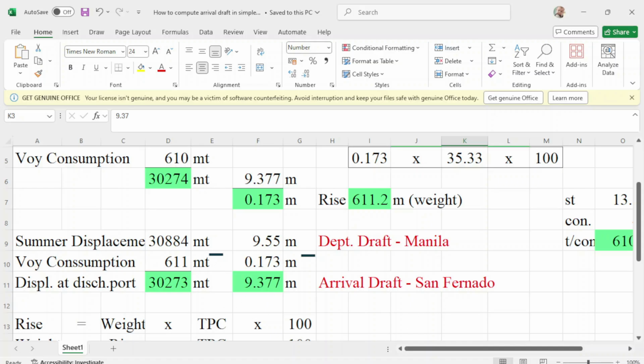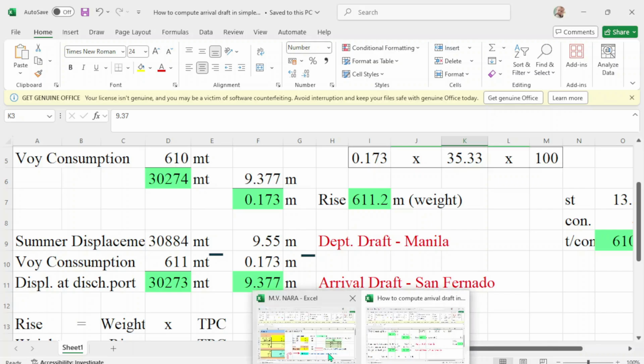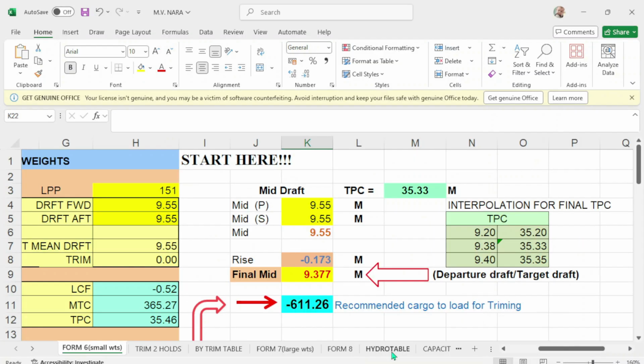Then as we go to the draft, this is Excel. From your arrival in San Fernando minus your departure draft in Manila, you will have a rise of 0.173.